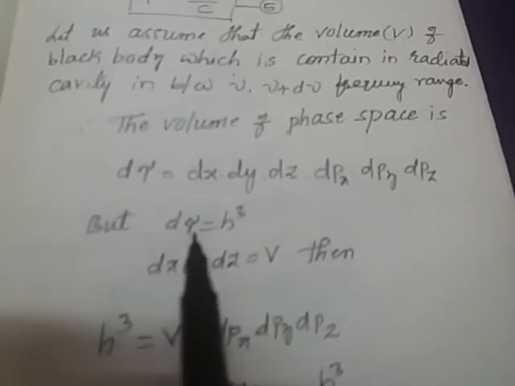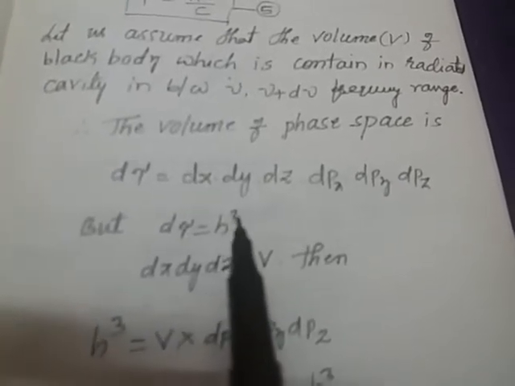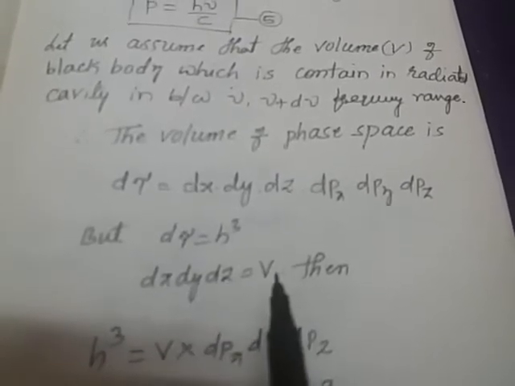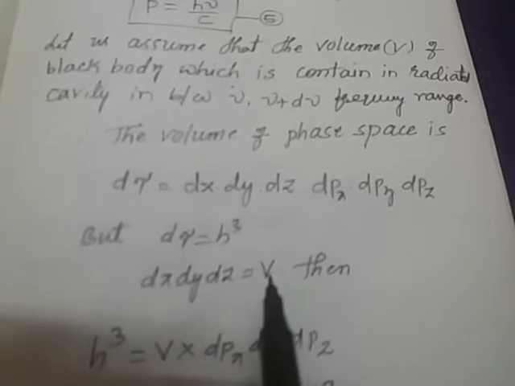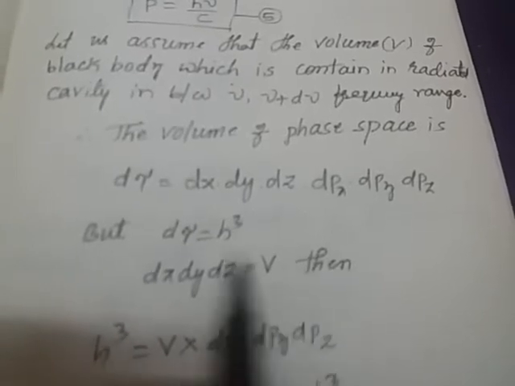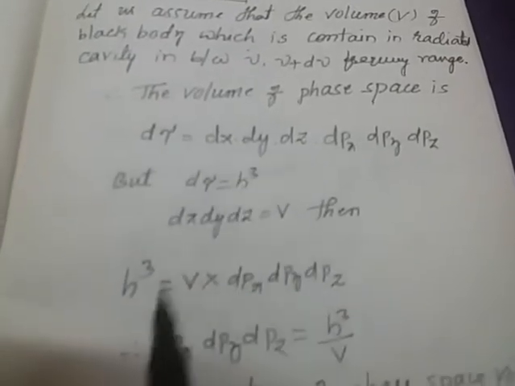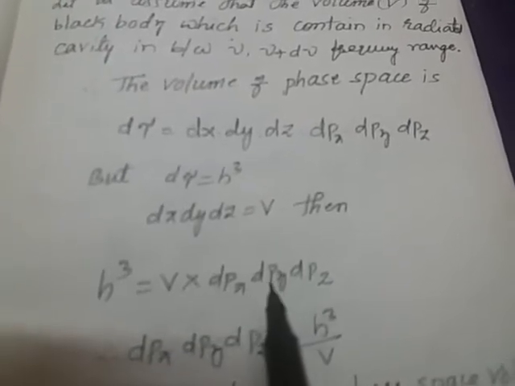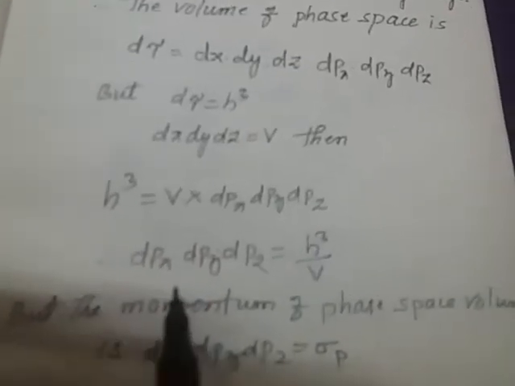But d tau we can write as h cube. Therefore dx dy dz equals V, the volume of the substance or particles. Then we write this value in the above equation: h cube equals V into dpx dpy dpz. Therefore dpx dpy dpz equals h cube by V.